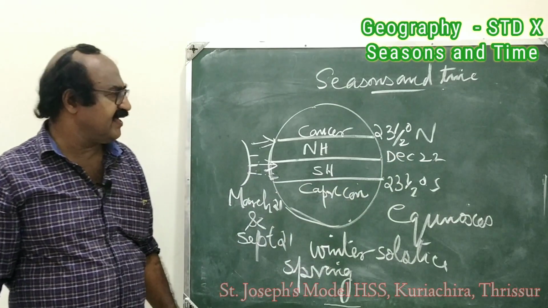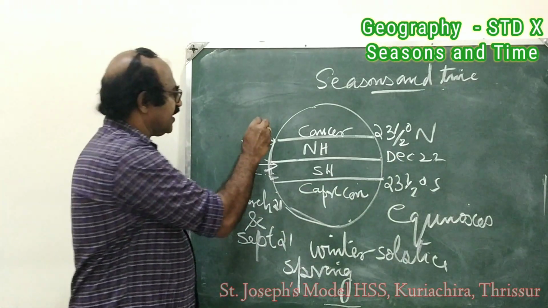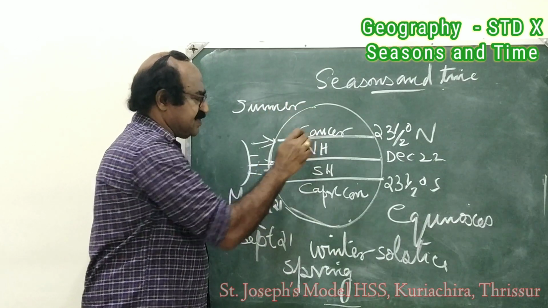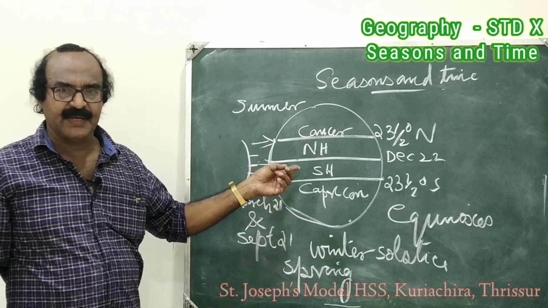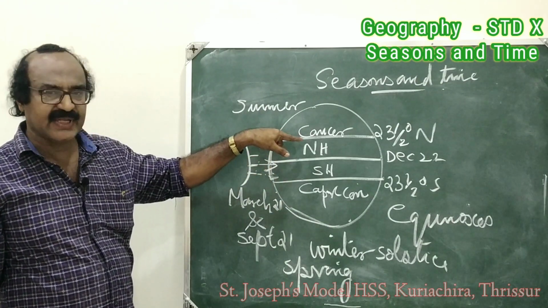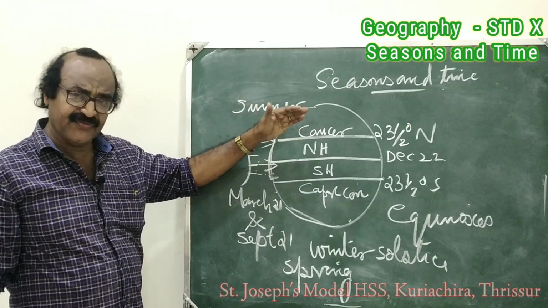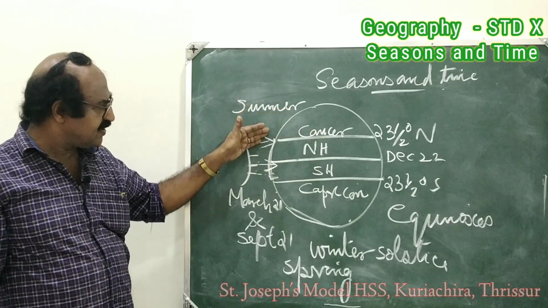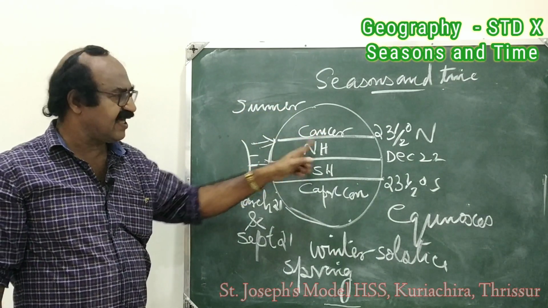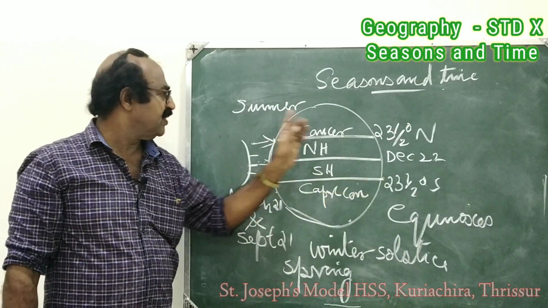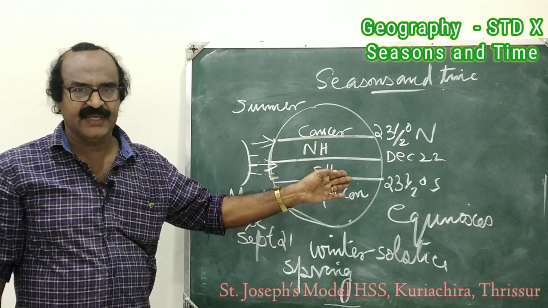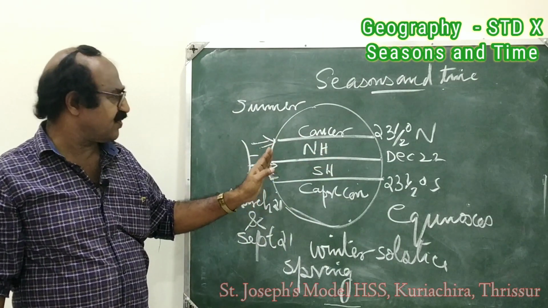This day, summer is happening in northern hemisphere. When summer is happening in northern hemisphere, when the sun is over the Tropic of Cancer, then it is moving southward and reaches vertically over the equator on December 22. This day onwards, summer is happening on northern hemisphere.